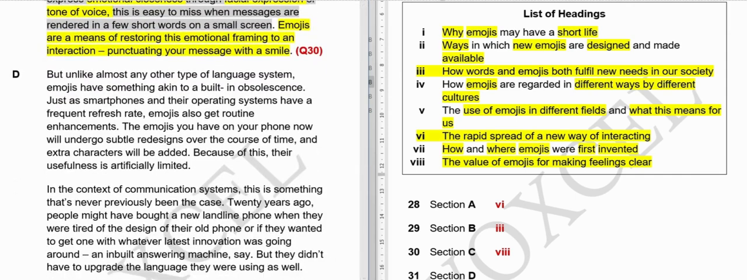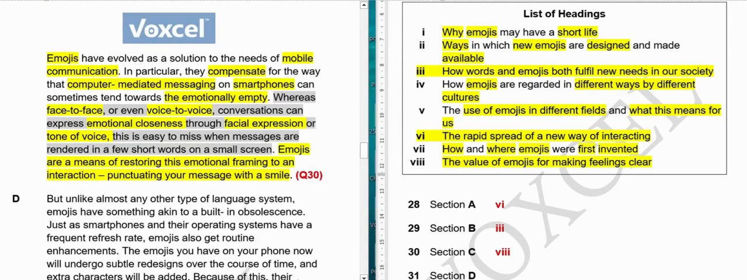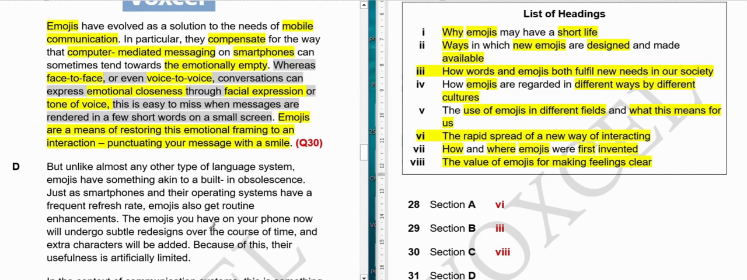Moving on to the next one, option number D. But unlike almost any other type of language system, emojis have something akin to a built-in obsolescence. So obsolescence just refers to things that will no longer be in use in the future. Like any other type of language system, emojis have their built-in, they will become obsolete. Okay, not in use anymore.